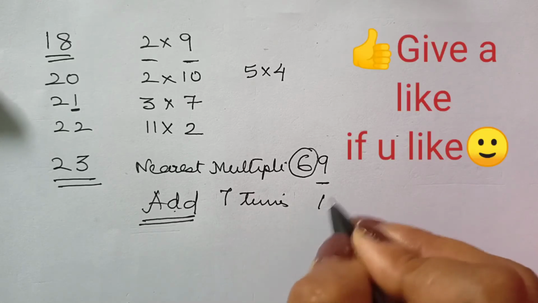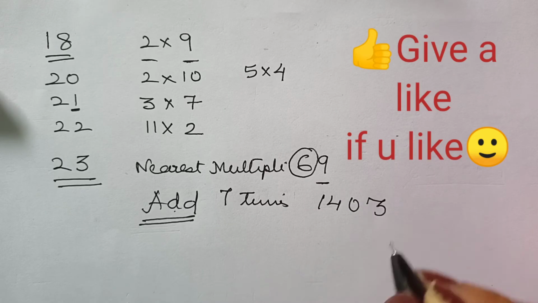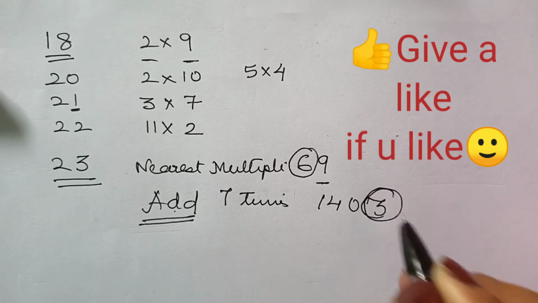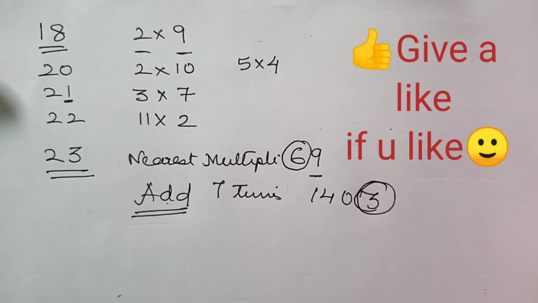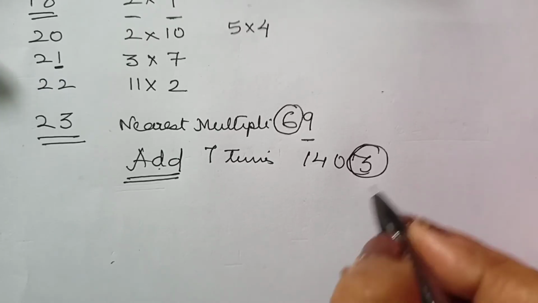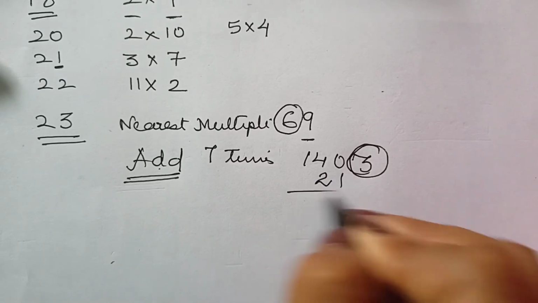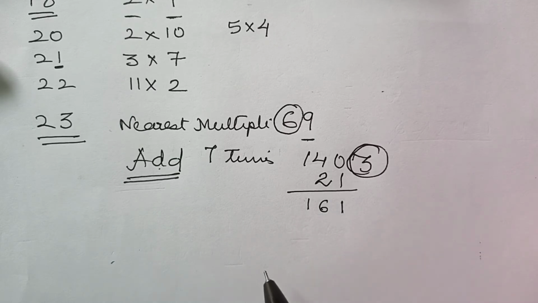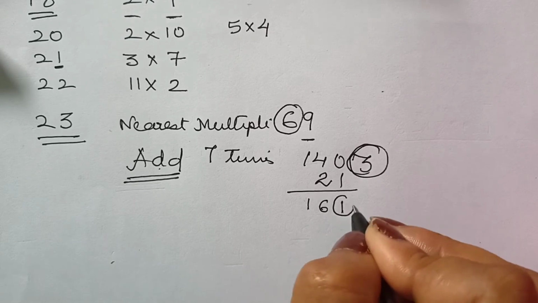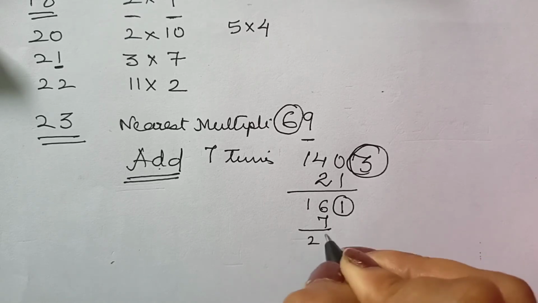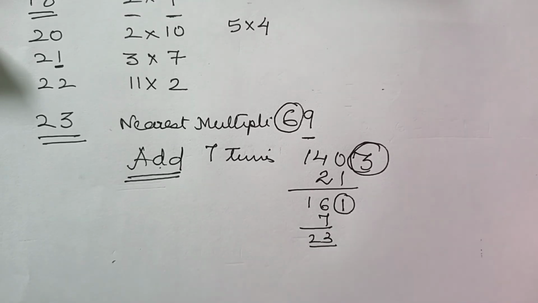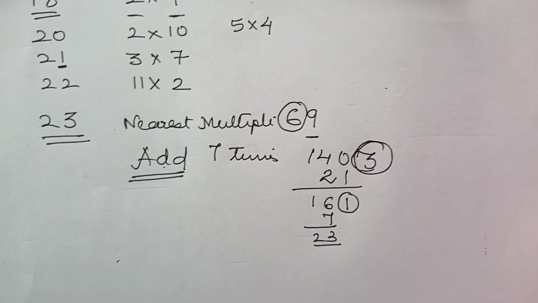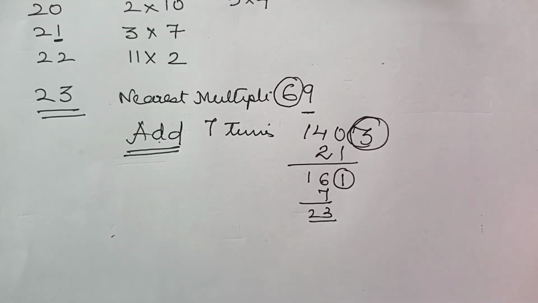Let me take up an example. Say the example is 1403. So add 7 times the last digit. In all of them, I have taken an example which is actually divisible. So 7 3s are 21. Just add it up. I get 161. Now, you may repeat the process. Again 7 times 1, I add 7 and get 23. So clearly 23 is divisible by 23. So yes, the complete number is divisible by 23.